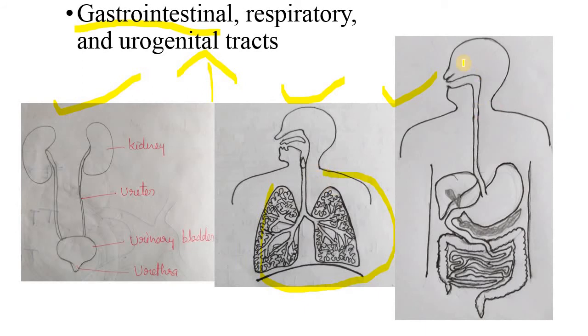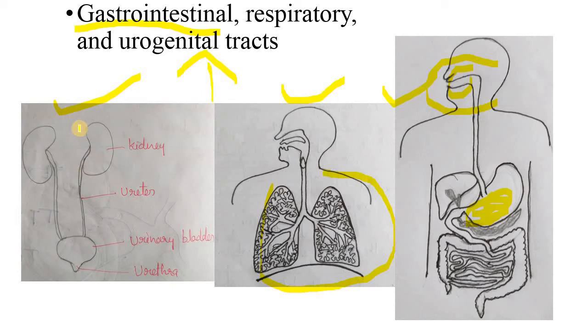When it comes to the gastrointestinal tract or the alimentary canal, we take our food into the mouth, and in the mouth the salivary glands are present. The secretions of the salivary glands contain lysozyme. Saliva contains lysozyme and secretory IgA antibodies, which are antimicrobial in nature. And in the stomach there is an acidic secretion which kills almost all bacteria that have entered through the food.